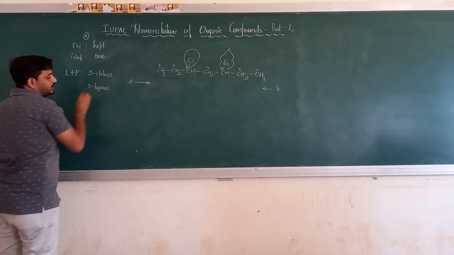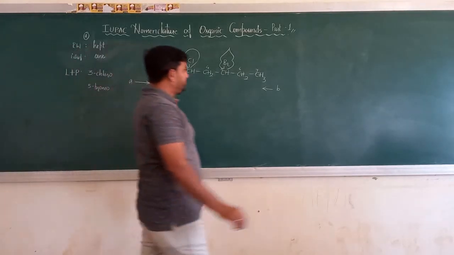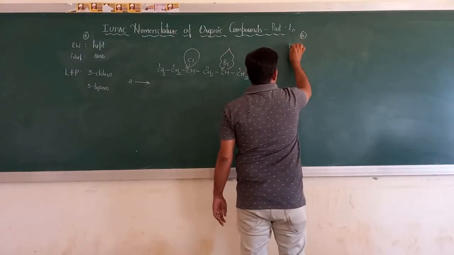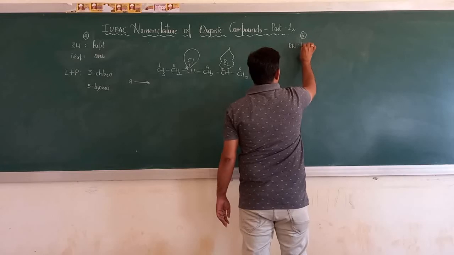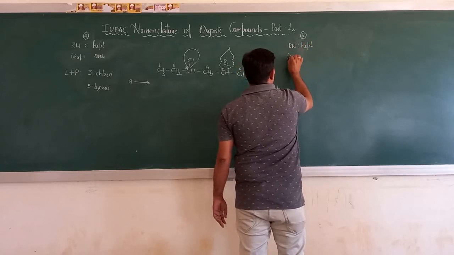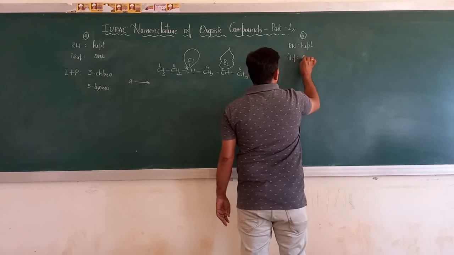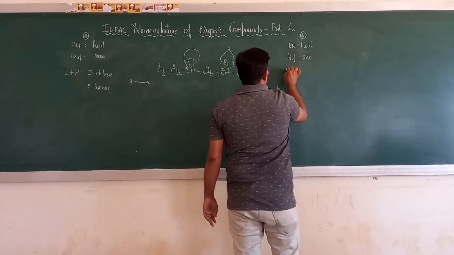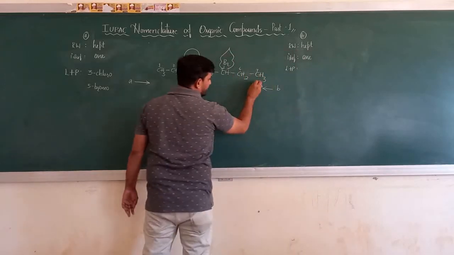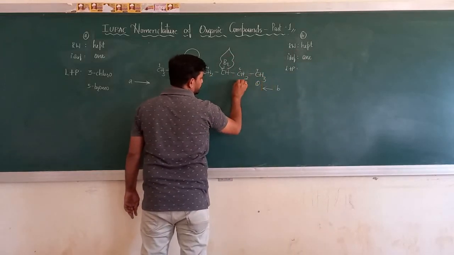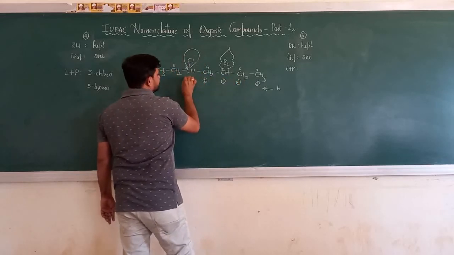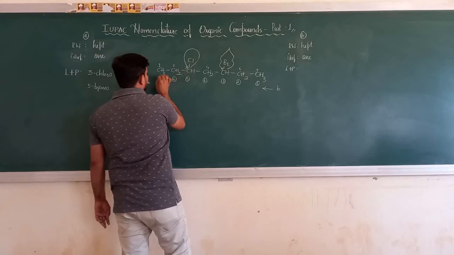This is our data. And as we go on naming from end B, the root word obviously stays the same. Root word is hept. Then the primary suffix is again ane. Now let's look at the locant plus prefix. From end B, this becomes 1, this becomes 2, this is 3, this is 4, this is 5, this is 6, and this is 7.